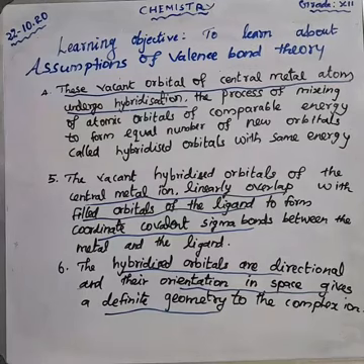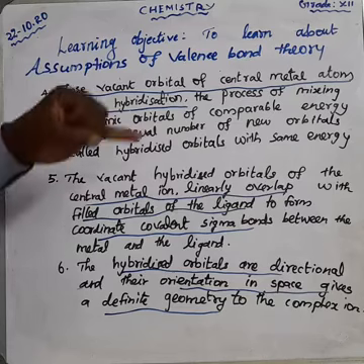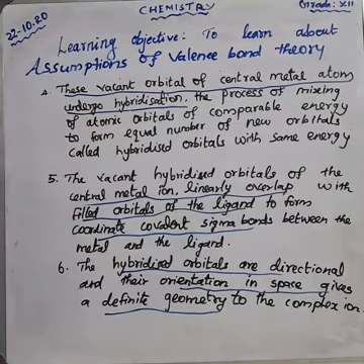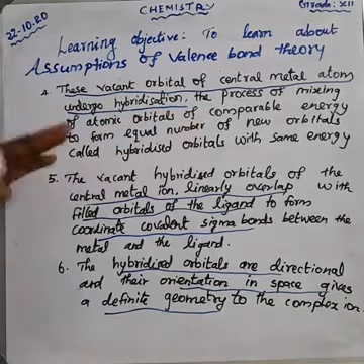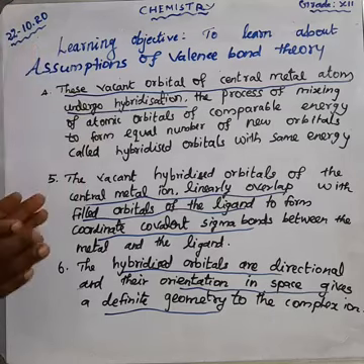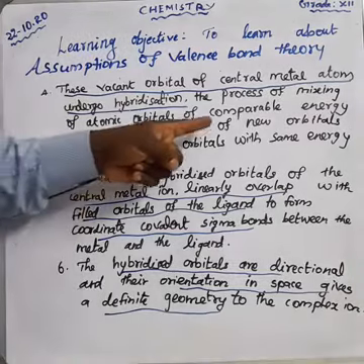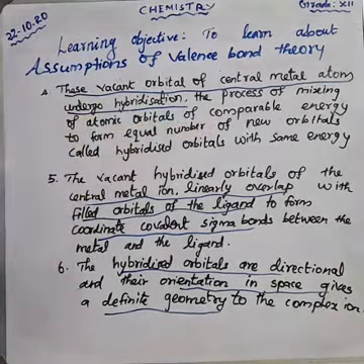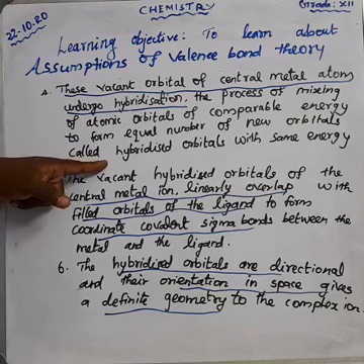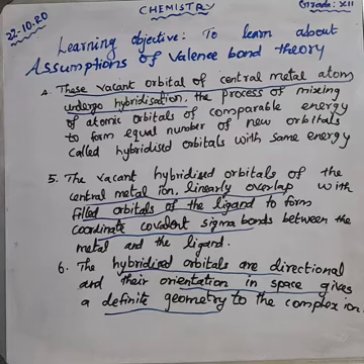Okay, what is the fourth point? The vacant orbitals of the central metal atom undergo a process called hybridization. What is hybridization? It is nothing but just mixing of atomic orbitals of comparable energy. Which energy? Comparable energy, not equal energy. Atomic orbitals having comparable energy form an equal number of new orbitals. That is called hybridized orbitals, having the same energy.